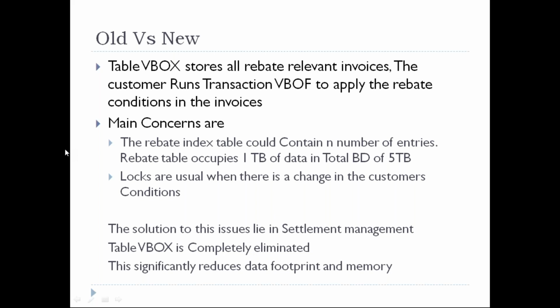So today, one of the users went into the rebate transaction, or into the VBOX table or rebate agreement. It's VB01 or VB02 or whatever the transaction is. Once you go into that particular transaction, one entry is created in the VBOX. Even if we make changes in the rebate agreement, or if we don't make changes, one entry will be seen in the VBOX once you log in, even without changes.